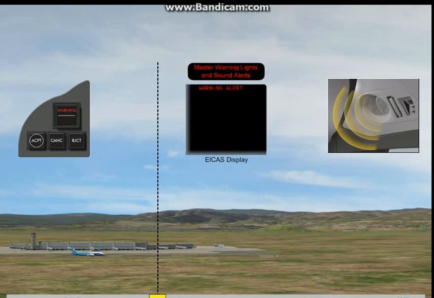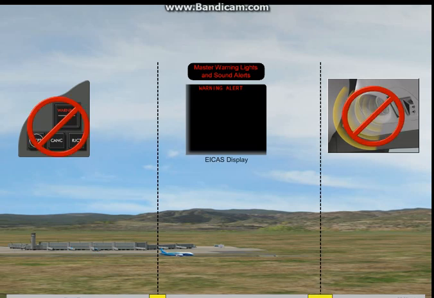Warning alerts are not inhibited during the time that airplane speed is less than V1. If a warning alert occurs after V1, the warning message is shown, but the master warning lights and alert sounds do not come on until the end of the inhibit period.